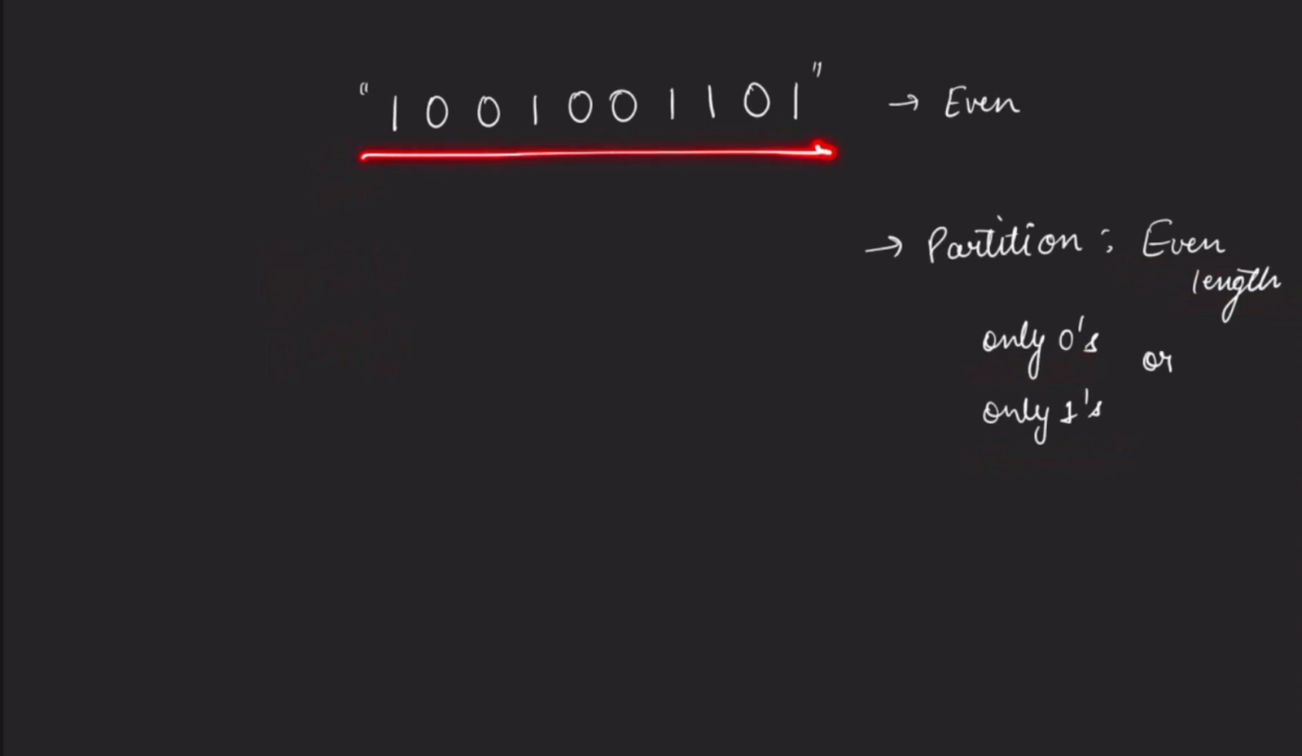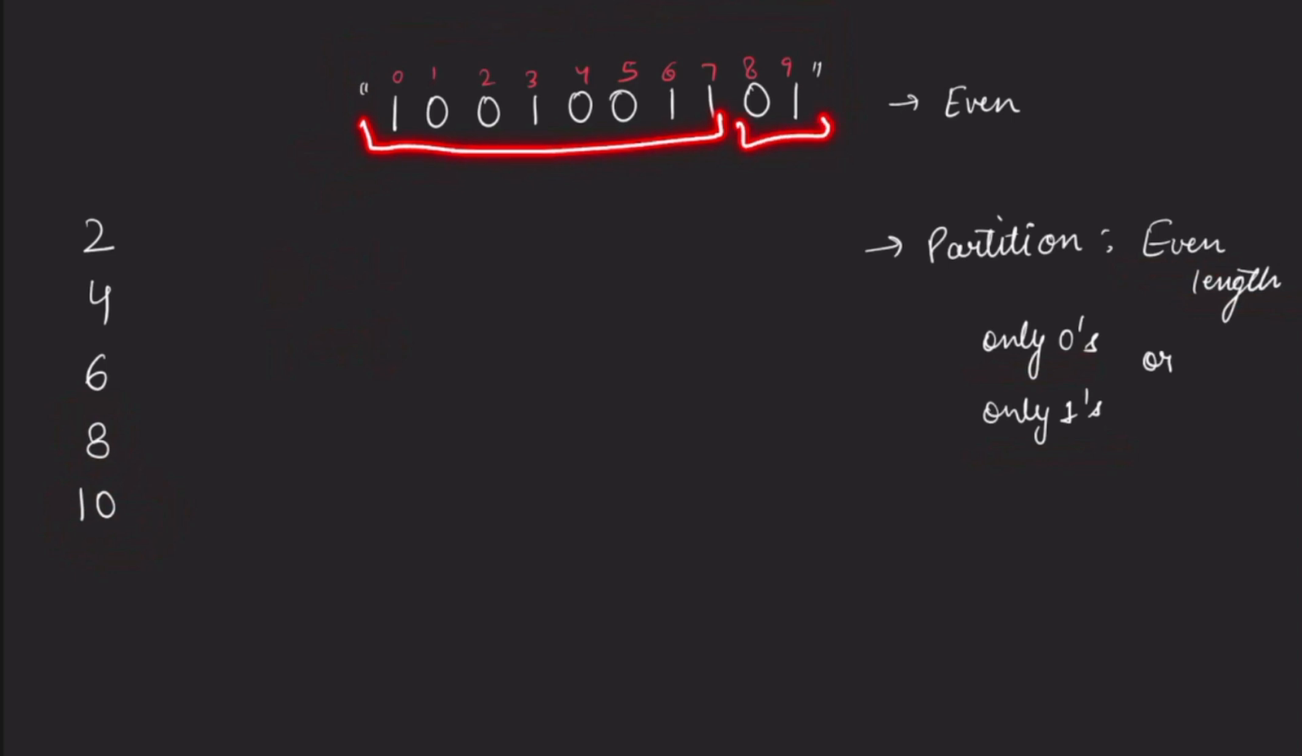If you see this test case, what is its length? It is 10, right? If I just show you, 0, 1, 2, 3, 4, 5, 6, 7, 8, 9, so the total number of characters is 10. So how can I distribute it? One of the possible ways is that I create substrings of length 2, or of length 4, or of length 6, or of length 8, or of length 10. 10 is when I take the entire string. For 8, I can take 8 bits as a substring and the remaining 2 bits as a substring.